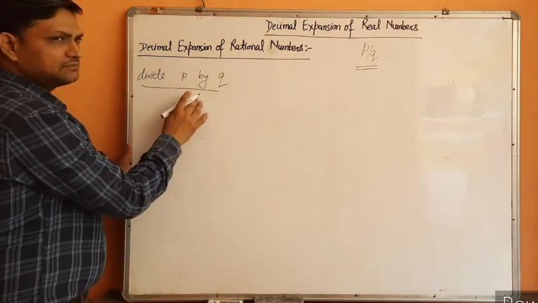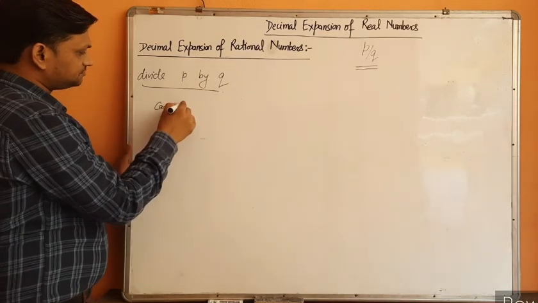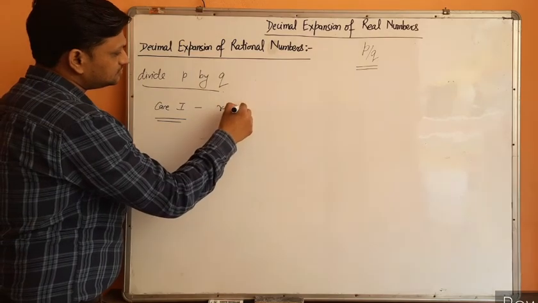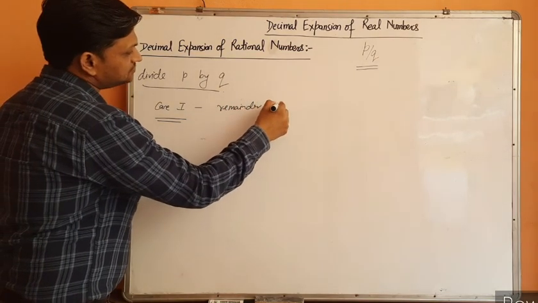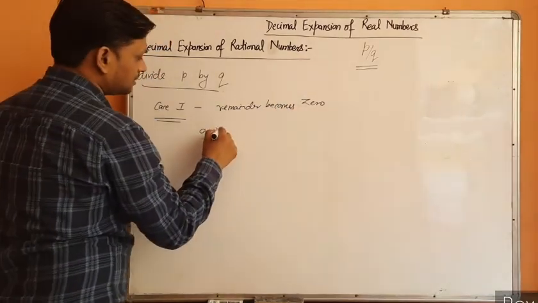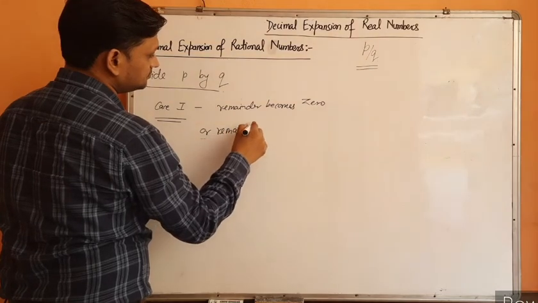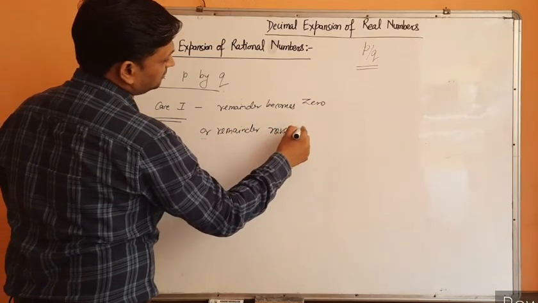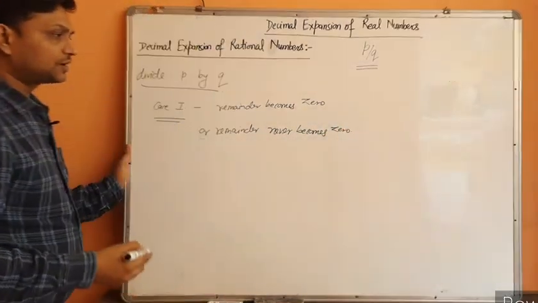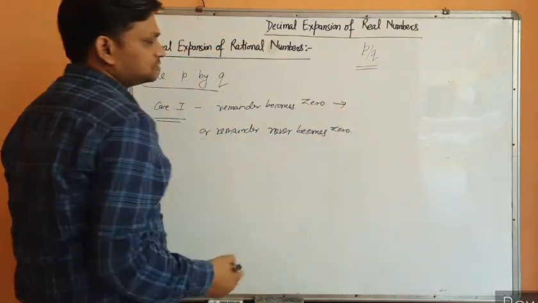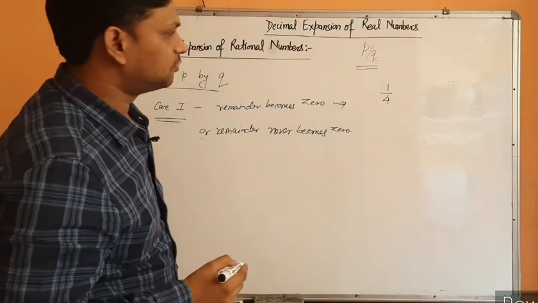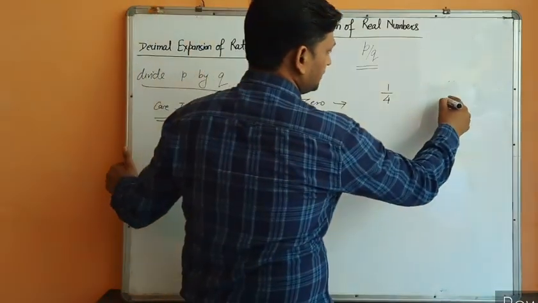When we divide p by q, two cases occur. The first case is either the remainder becomes 0, or the remainder never becomes 0. Okay, two cases arise. So suppose we have to find the decimal expansion of 1 by 4. Then we need to divide 1